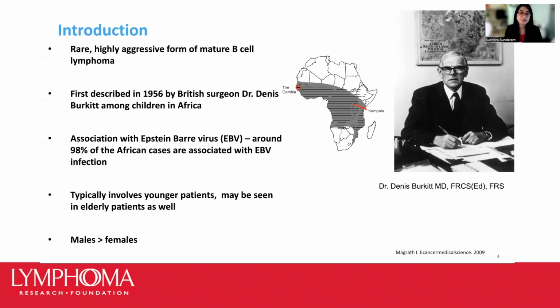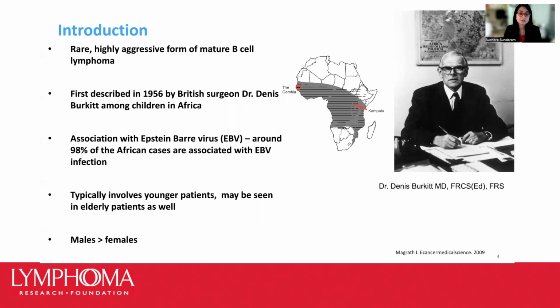Soon it was shown that the Epstein-Barr virus, also called EBV, was associated with almost 100% of the Burkitt lymphoma patients and contributed to the development of the African Burkitt lymphoma variant. Since this description, it's been recognized that Burkitt lymphoma can occur even outside of Africa and in both pediatric and adult populations, as we will see in the next slides.